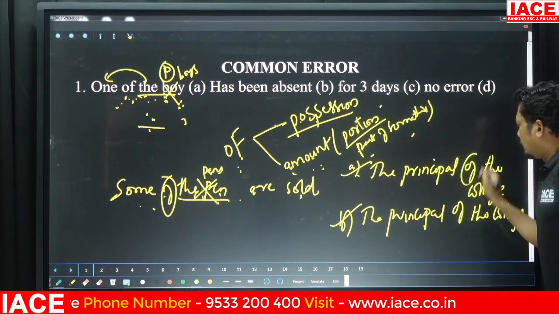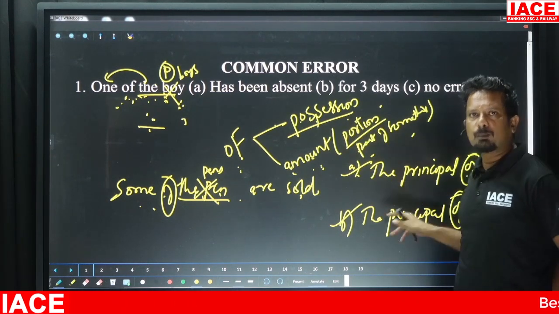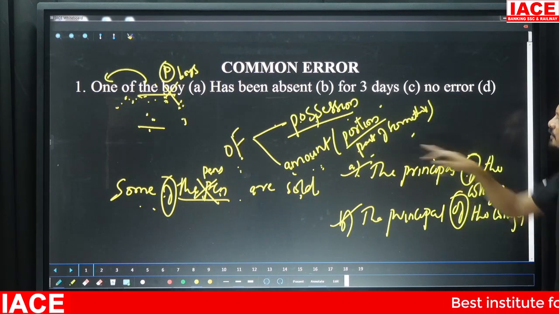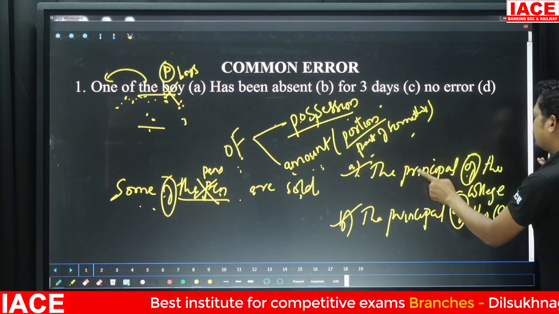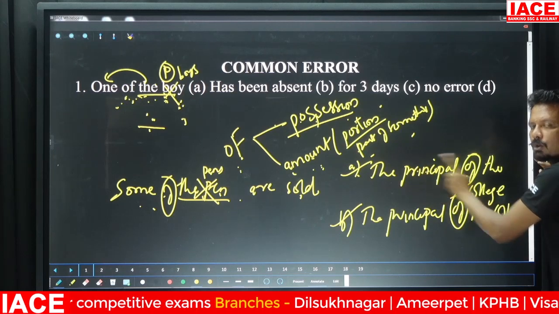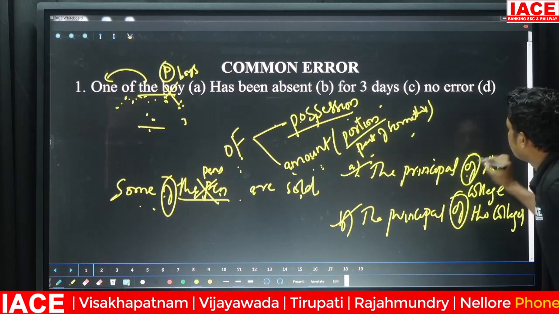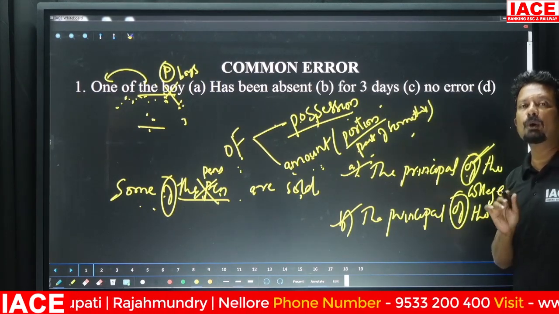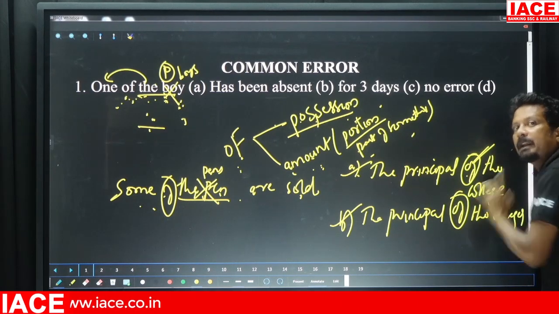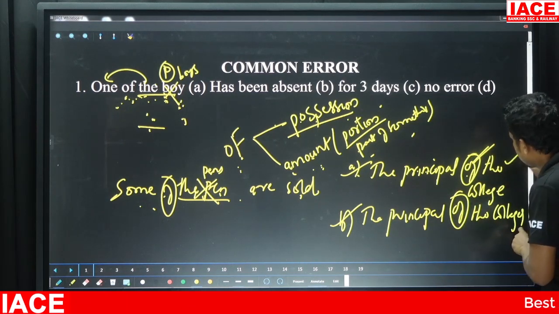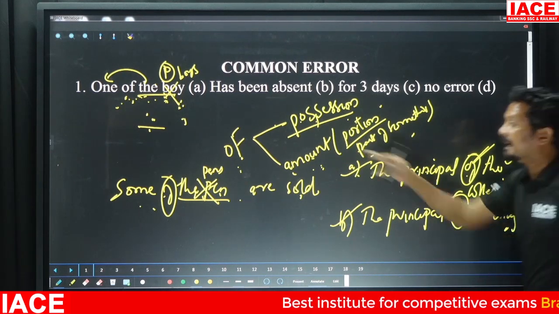So we'll understand the use of "of" here, right? In this case, is "of" used as possession or amount? Of course, it is used as possession. The principal belongs to the college. So if "of" is used as possession, the noun that comes after "of" can be either singular or plural. There is one college, one principal. Many colleges, one principal.